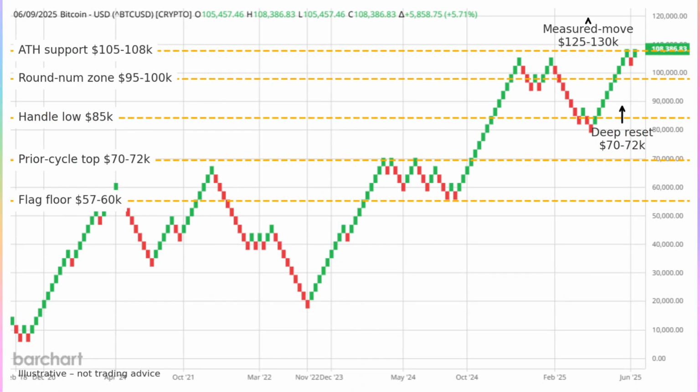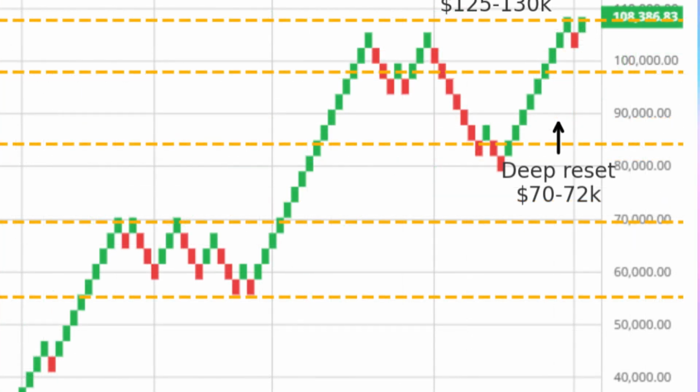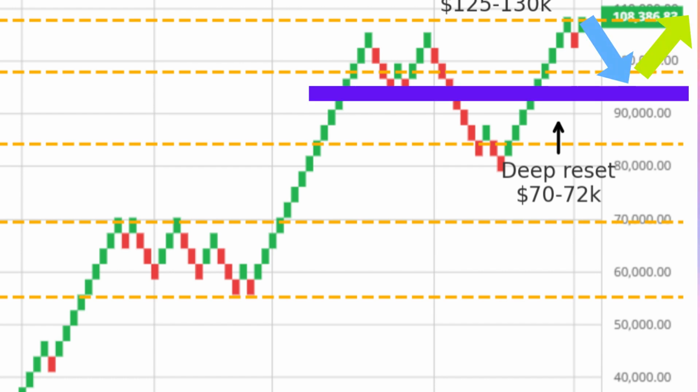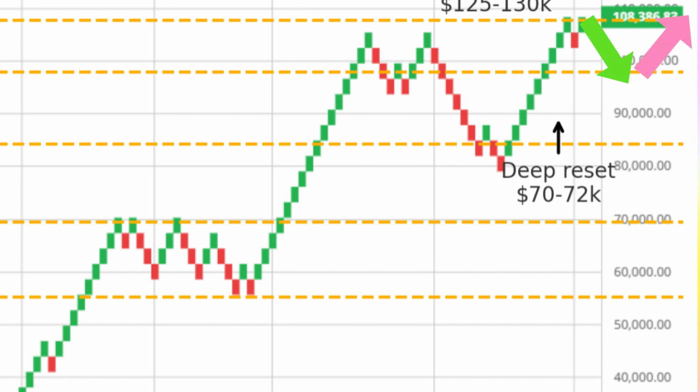Next is the shallow shakeout scenario, with a 30% probability. Here, we might see red brick retracement, but as long as price holds above 95,000, the trend structure remains intact. The reload zone would be between 95,000 and 100,000, aiming for a later move back toward 125,000.